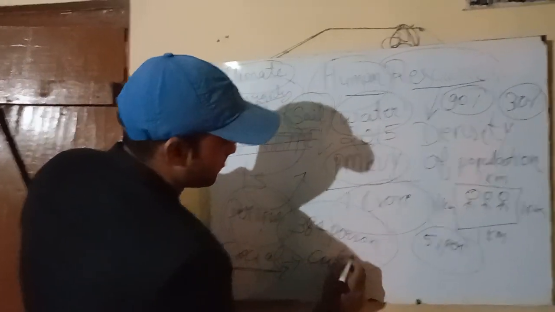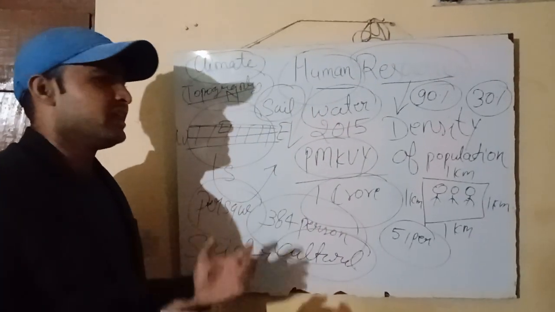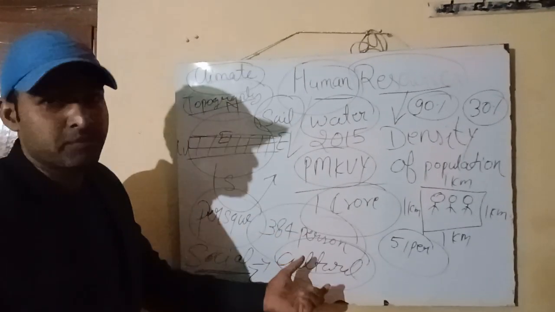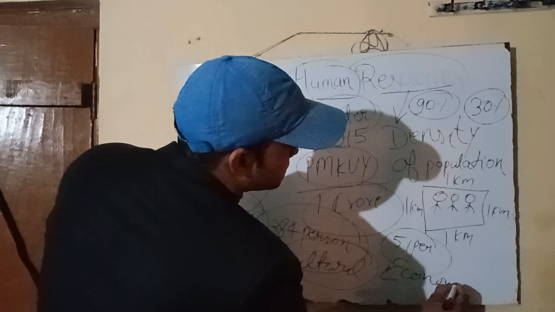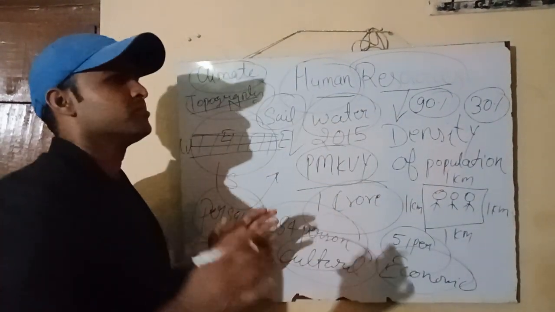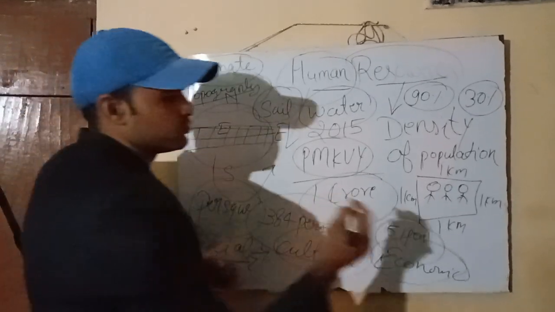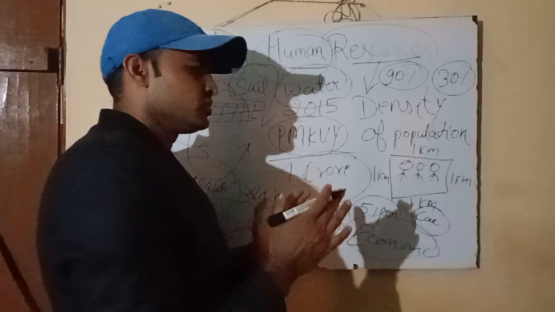Next one, we have the culture. In the culture there is some provision that people have sentiments related to their particular region. Next we have the economic. When we talk about economics, that is the most important for us. In some particular area, there is the availability of raw material, suppose coal, petroleum, and so on. In that particular area there is a distribution of the resource.